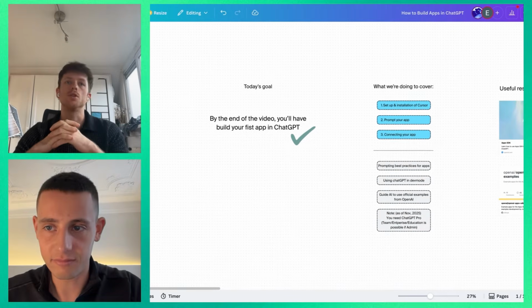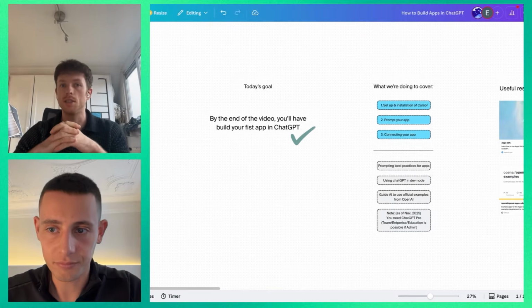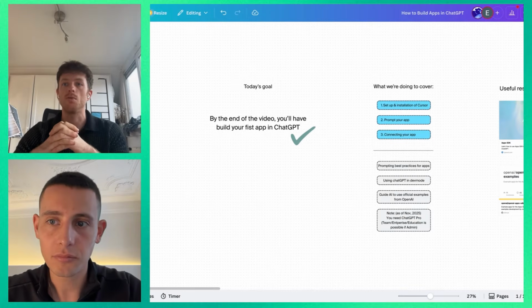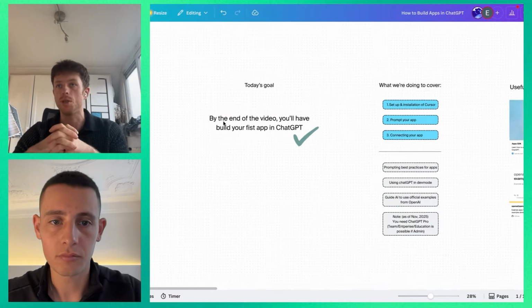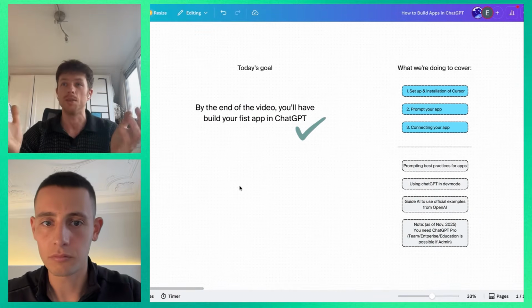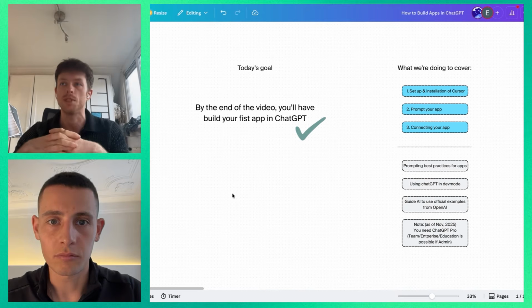Yeah, we've been building a ton of apps inside ChatGPT. This was announced by Sam Altman during the Dev Day in October, and we've been playing around with it to see what it can do. And one thing we want to share with you today is that it's actually incredibly easy to build your first app in ChatGPT.